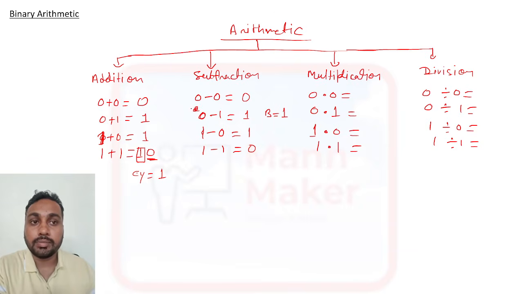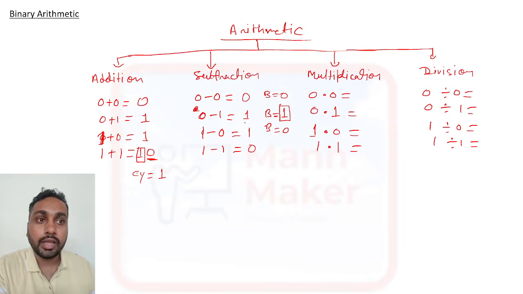Okay. So always remember borrow we are taking as a 2, but we are not writing borrow as a 2 because it is a binary representation. Here we are taking borrow, so it will represent 1, like we have taken borrow as a 1. Here borrow we have 0, we didn't take borrow. Here also borrow is a 0. So here we are taking borrow, that's why we are considering borrow as 1. And for the difference we are doing the same process, whatever we do in subtraction.